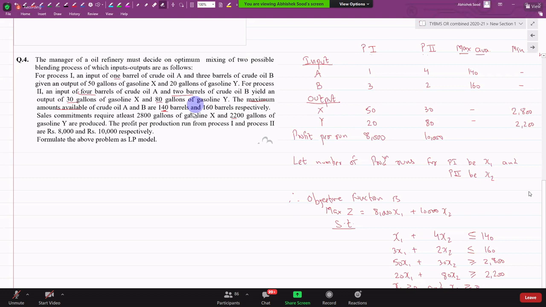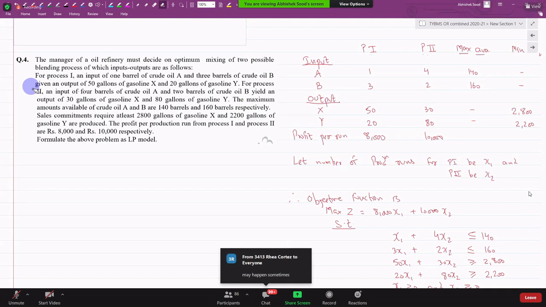It will become infeasible. But will that always happen or sometime it may happen? Sometime it may happen, right? That is why such problems, remember, all this can come in objective.